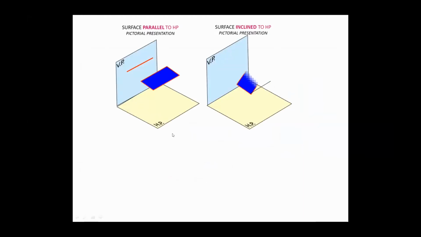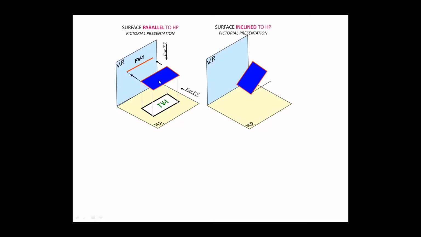So in the initial position for a rectangle, the front view is just a line. The top view will be a rectangle. Are you able to get it? Suppose a rectangular lamina is inclined to HP in such a way that with respect to the shorter edge, 20 mm, I am giving it some inclination here. Got it?